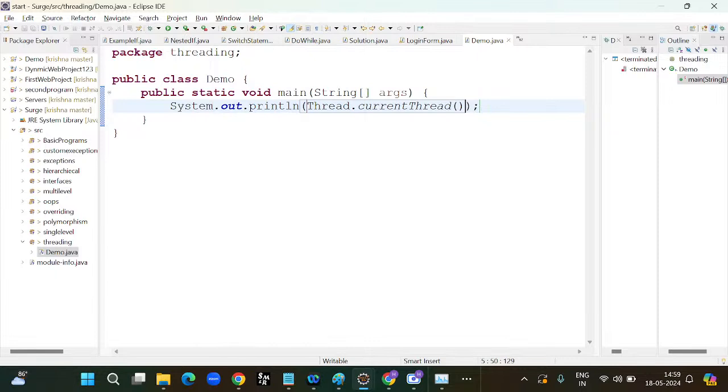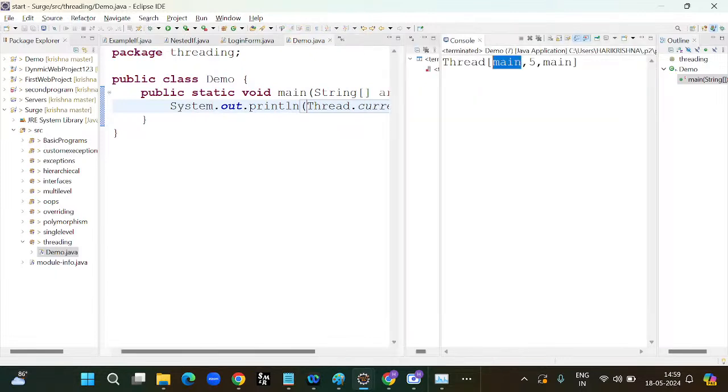If you observe here, this is the thread name. The thread name is main. Whatever programs we executed till now, JVM used internally one thread, the main thread. Thread priority is 5, and thread group is main.